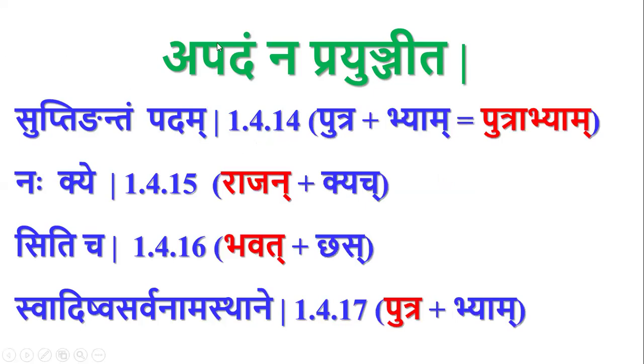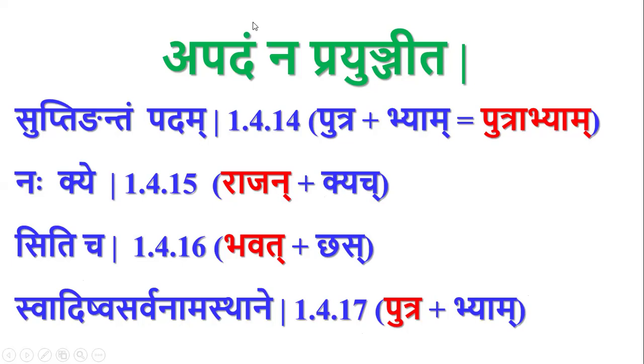And this padasangha is given by these 4 sutras: suptingantam padam, nakye, siticha, swadisho sarvanama sthane. By suptingantam padam, putra, example putrabhyam. Nakye, rajan in presence of kech pratyaya. Siticha, bhavat in presence of chas pratyaya. Swadisho sarvanama sthane, putra in presence of a swadi pratyaya, which is not a sarvanamasthana.